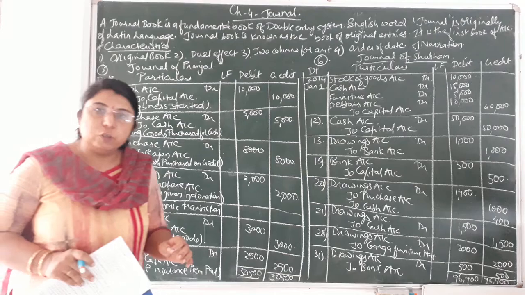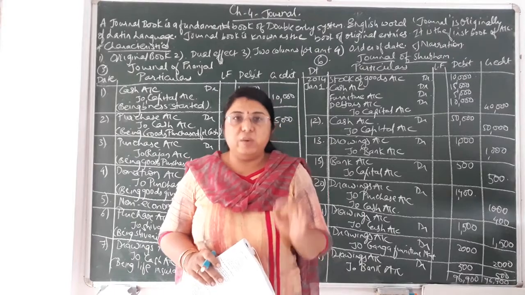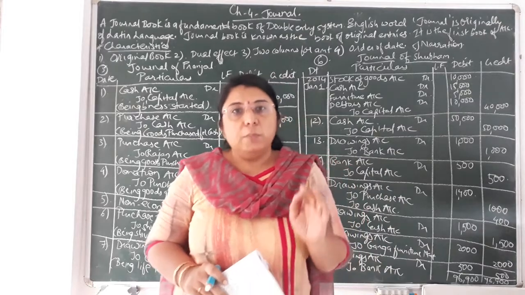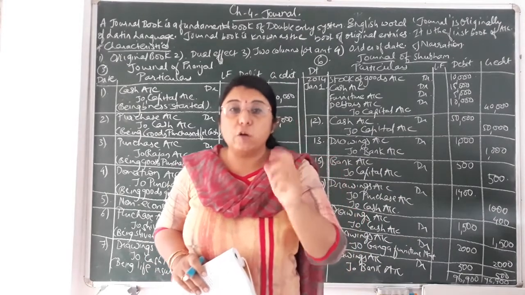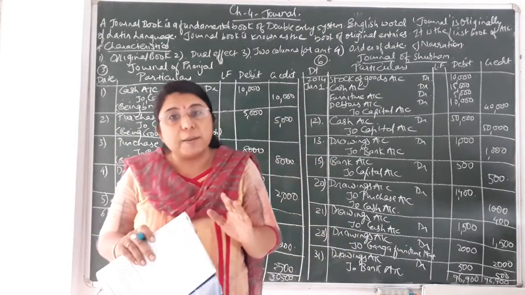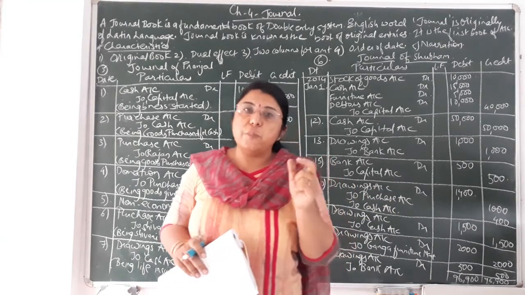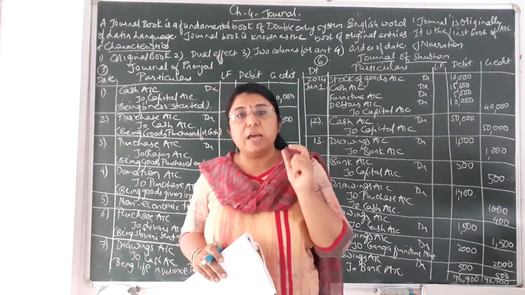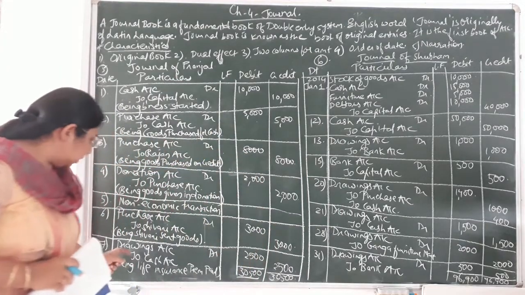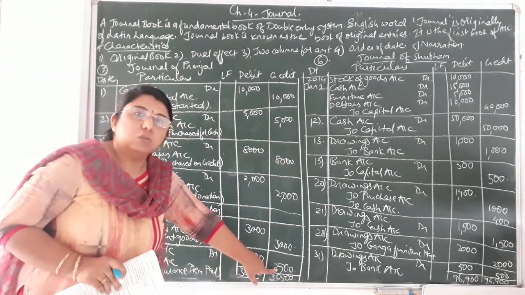It means for life insurance premium, 2500 amount has been paid from the business. Whenever the words life insurance premium come, you have to use the word drawings, because ultimately it is for the life of the owner of the business, and we have already discussed that owner and business are both separate entities, both are separate identities. So whatever personal transactions are done by the businessman or the owner, those are to be considered as drawings. So here the last entry, that is drawings account debit 2500 to cash account credit, that is 2500.